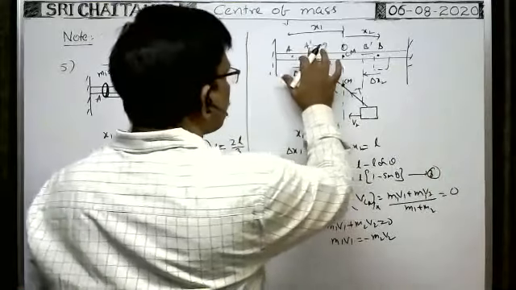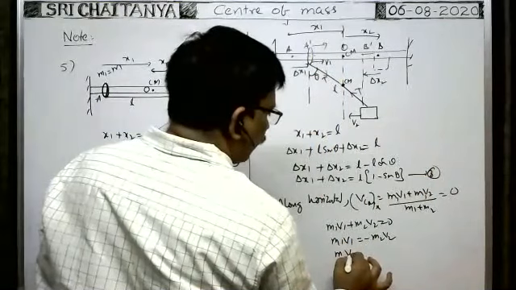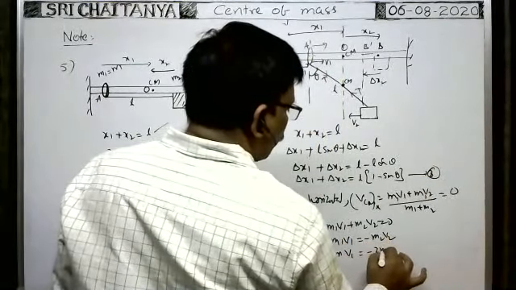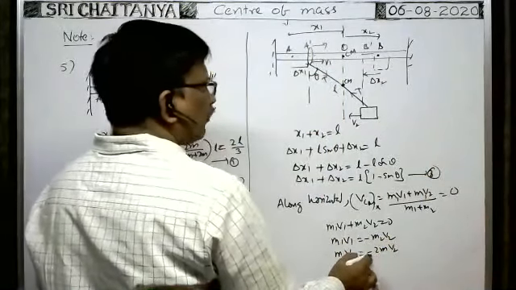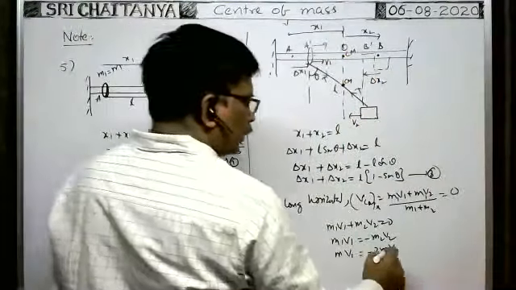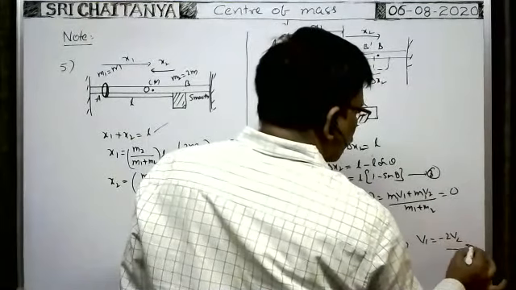m1 means the mass of the ring, that is given as m, into the velocity of the ring along the x-axis v1, that is equal to minus m2, meaning 2m, into the velocity of the block along the x-axis v2. The minus sign represents that if velocity v1 is towards the right, velocity v2 is in the opposite direction. So from this, v1 is equal to minus 2v2. This is equation 4.